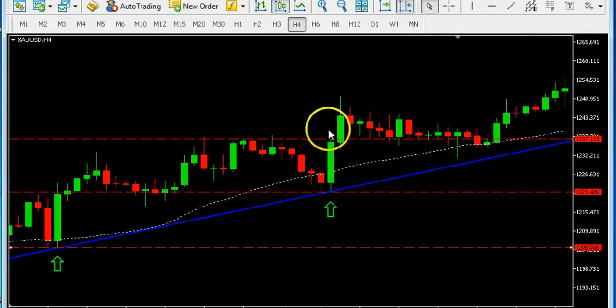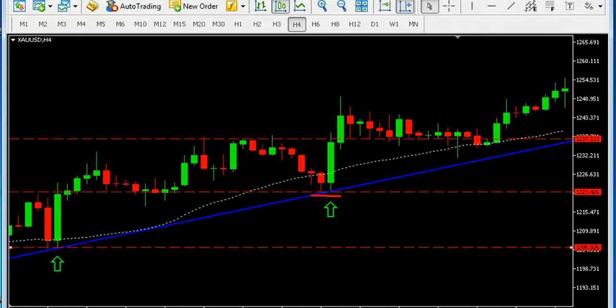Enter your position when price crosses this engulfing candle's height and put your stop loss a little bit below this candle. Let me show where to put your stop loss. Here. And your target should be at least 2 times your stop loss. Around here. You can also see another opportunity here.